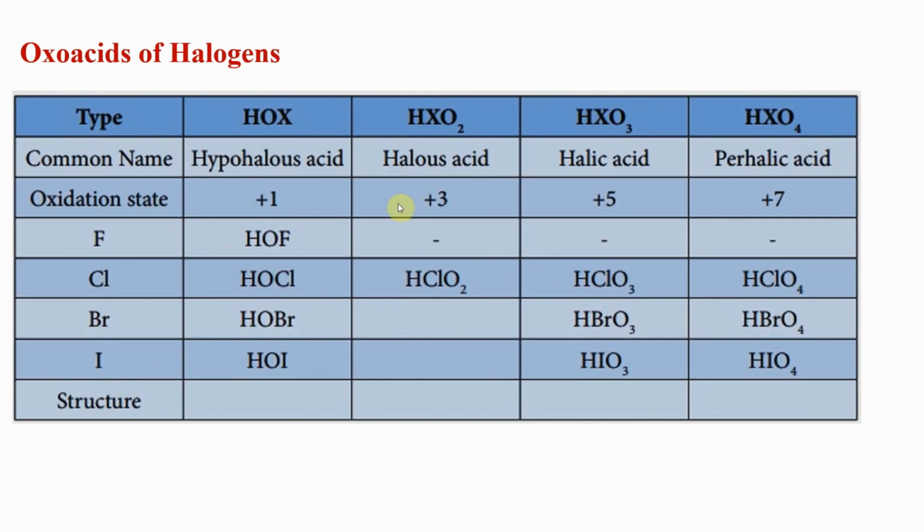Oxyacids of halogens are given here. Now here, as we mentioned in the second slide, fluorine forms only one oxyacid. In the names, you need to remember: hypo means less, -ous, -ic means higher oxidation. Per means you have more oxygen. Hypo means less oxygen or more hydrogen. Per means more oxygen. Now, the structures of all these we have already seen.